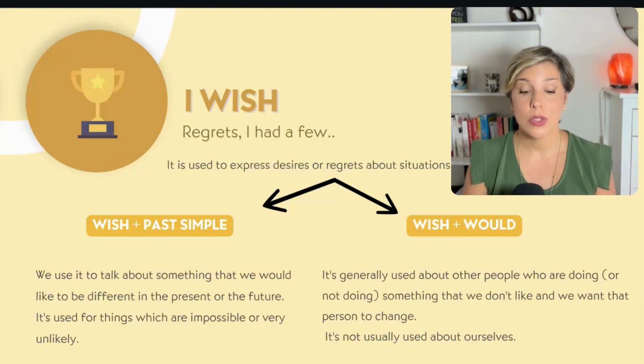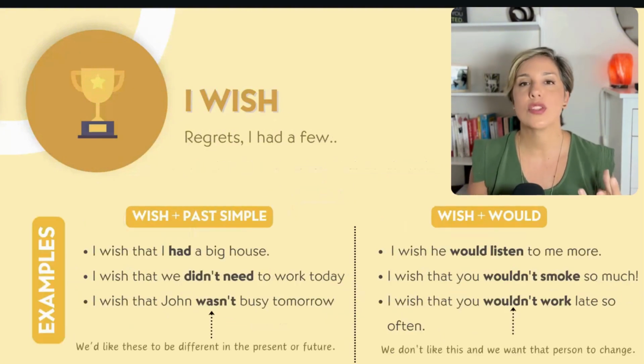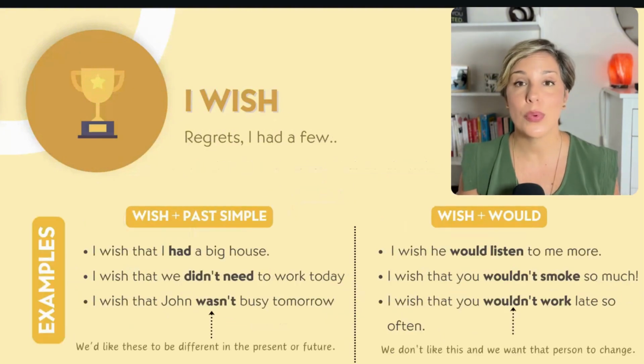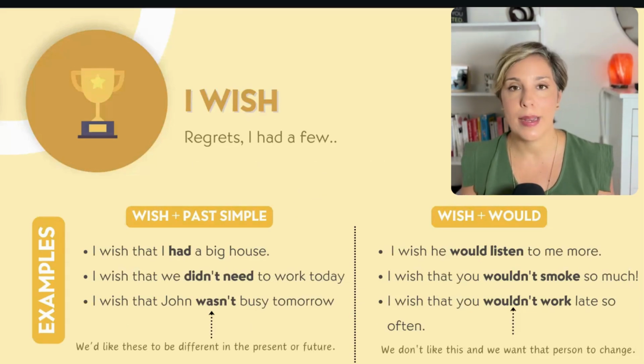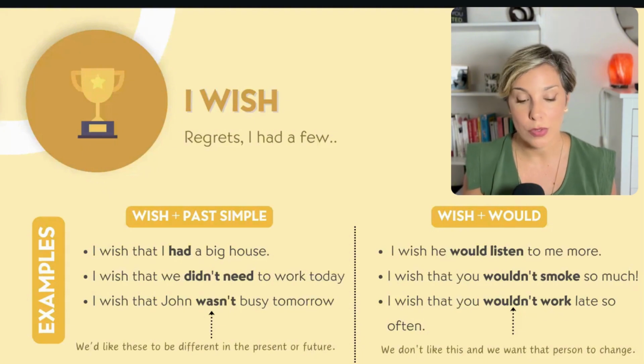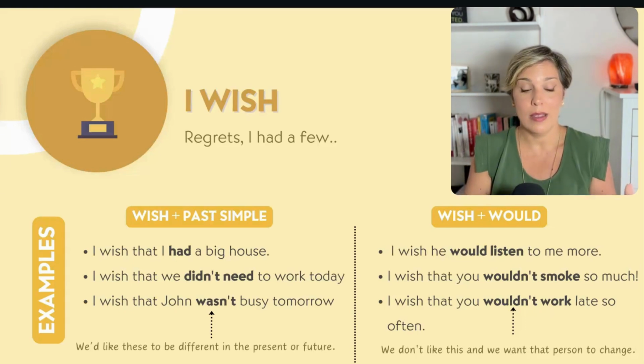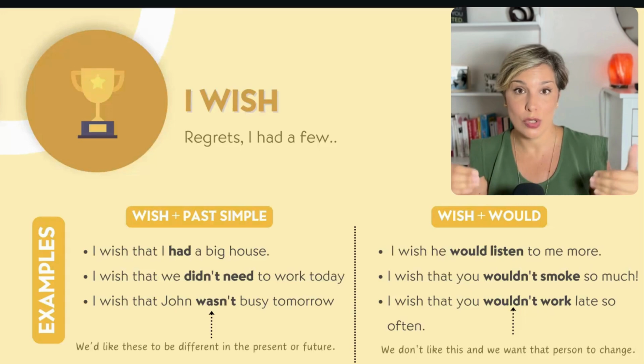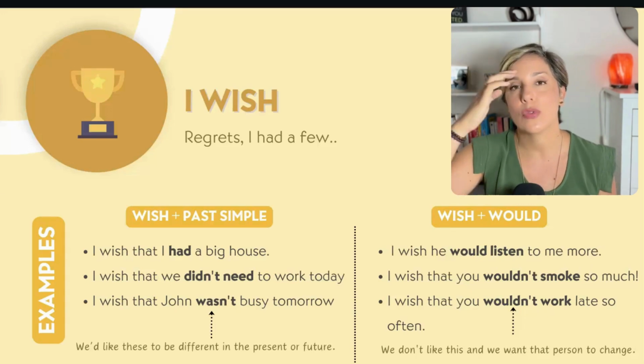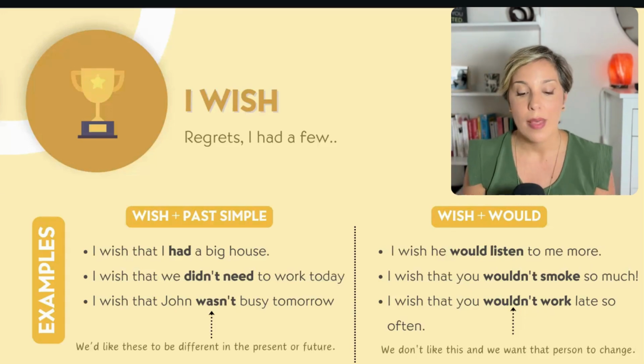Well, when we want things to be different in the present or in the future, we are going to use wish plus past simple. For example, you can say, I wish I had a big house, or I wish we didn't need to work today, or I wish that John wasn't busy tomorrow. So all these situations are changes that I would like to have in the present. For example, I wish I had a big house now, today, or I wish that we didn't need to work today, or perhaps something that we would like to change about the future. For example, I wish that John wasn't busy tomorrow, all right?